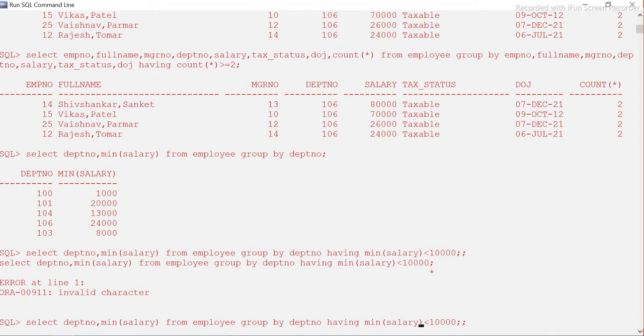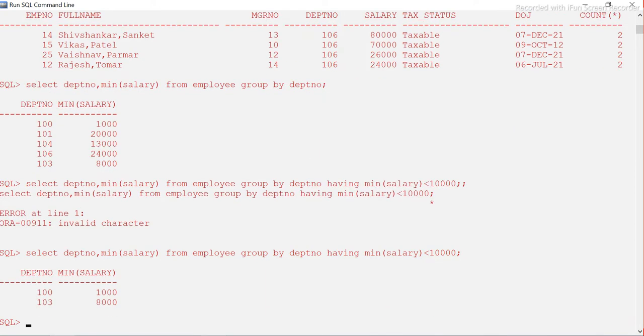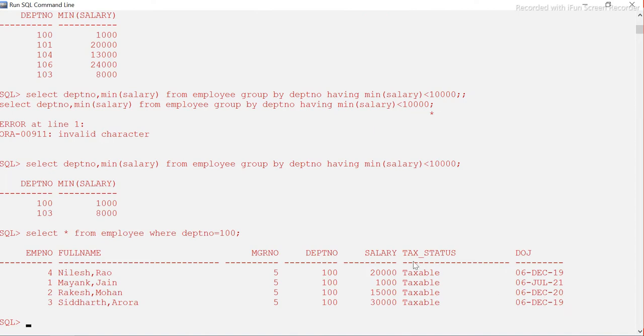Having minimum salary less than. I think I have used 2 semicolons, that's why the error. Now you see the salary is also displayed here, right, guys? These are the minimum salaries for these particular departments. Let's try to see if that's really true or whether we are getting some problem. I will just try to find out for one department, maybe department number 100, because 100 is also showing 1000. For 100, what is the minimum salary? See, 1000 only.